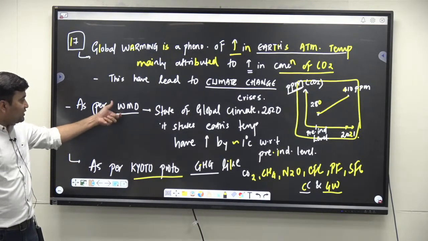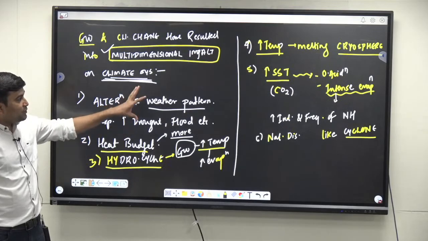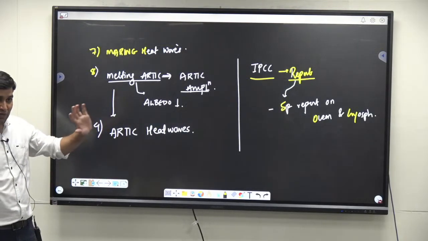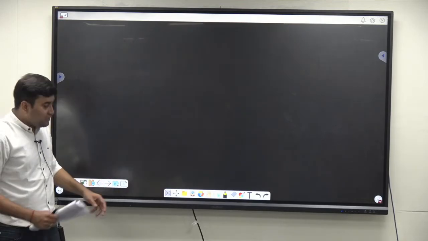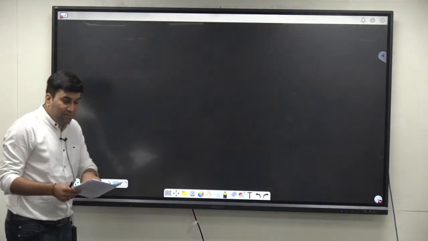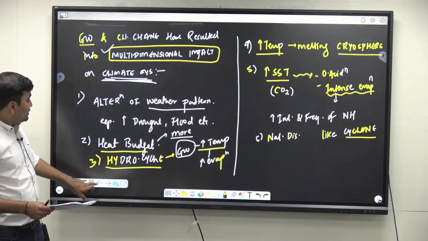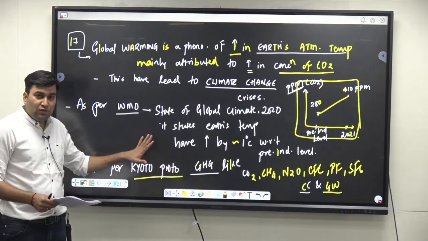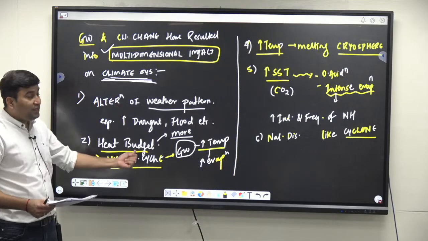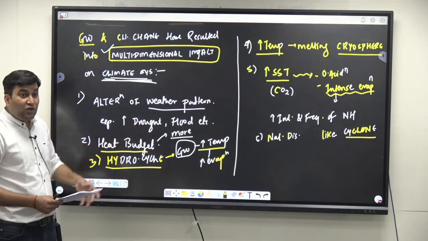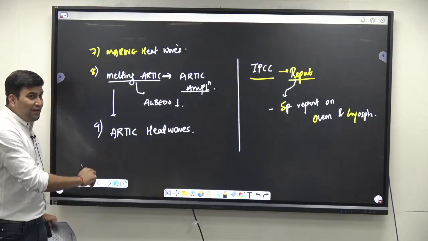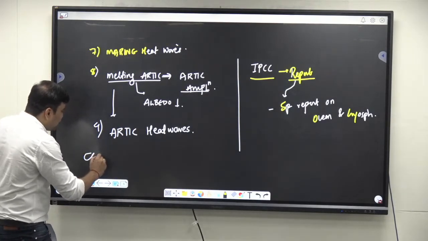In this, as per the WMO, when you write this, you can also substantiate points by, as I mentioned, the IPCC report. Is it clear? Now after this, the question says, I am again repeating: first point, discuss the global warming, done. Second, mention its effect on the global climate, done. Multi-dimensional effect. You can also write, after this, in the conclusion, one line: as climate change and global warming lead to